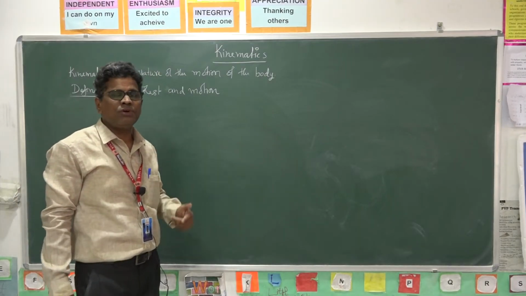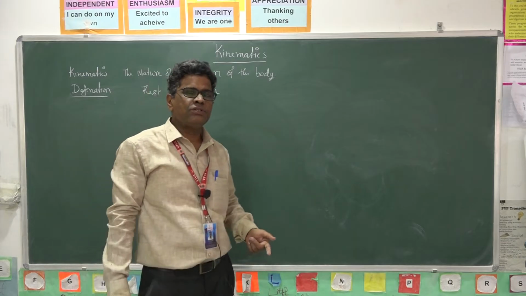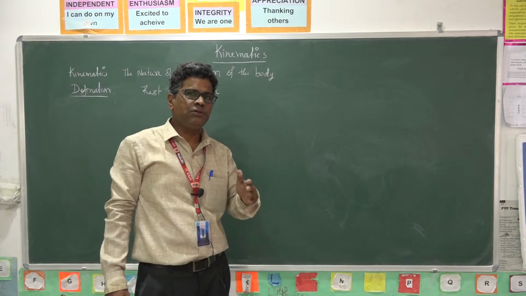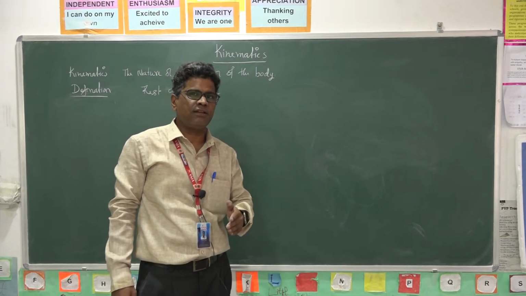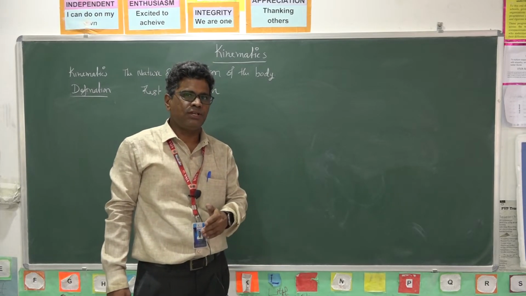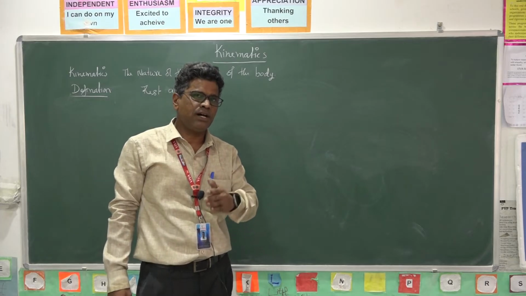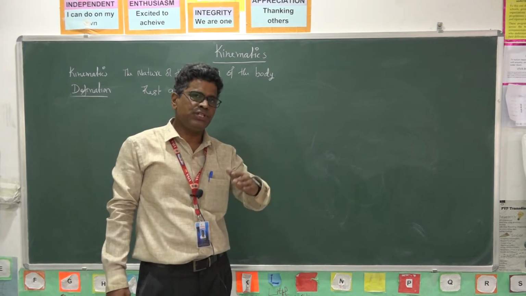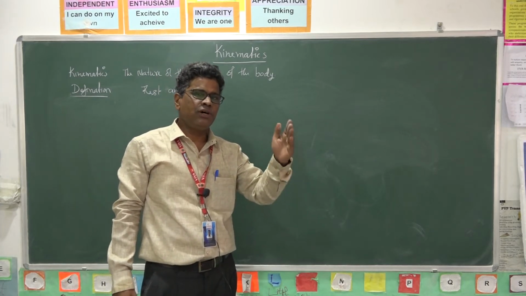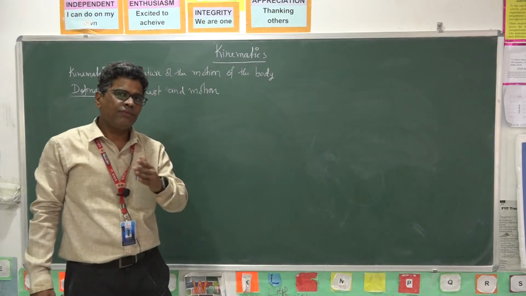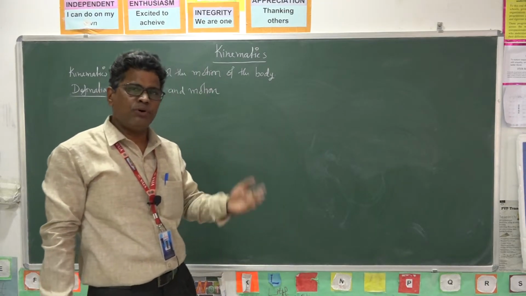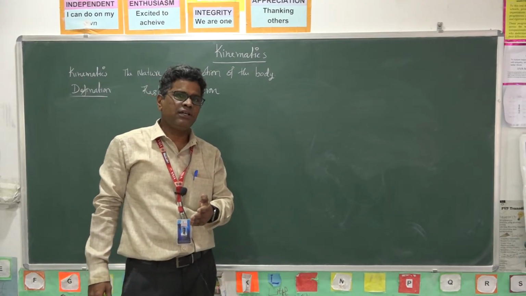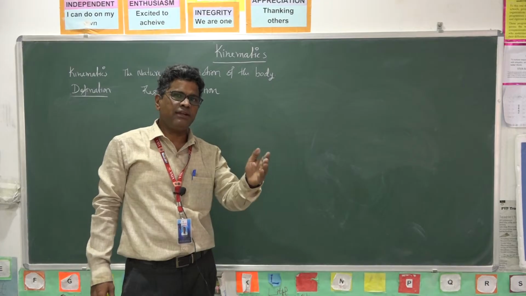So rest and motion are relative terms. In order to say a body is at rest or in motion, you have to take a reference, that is, an observer, who is at rest. With respect to a fixed observer, if the position of the body changes with respect to time, then the body is said to be in motion. If its position remains the same, the body is at rest.